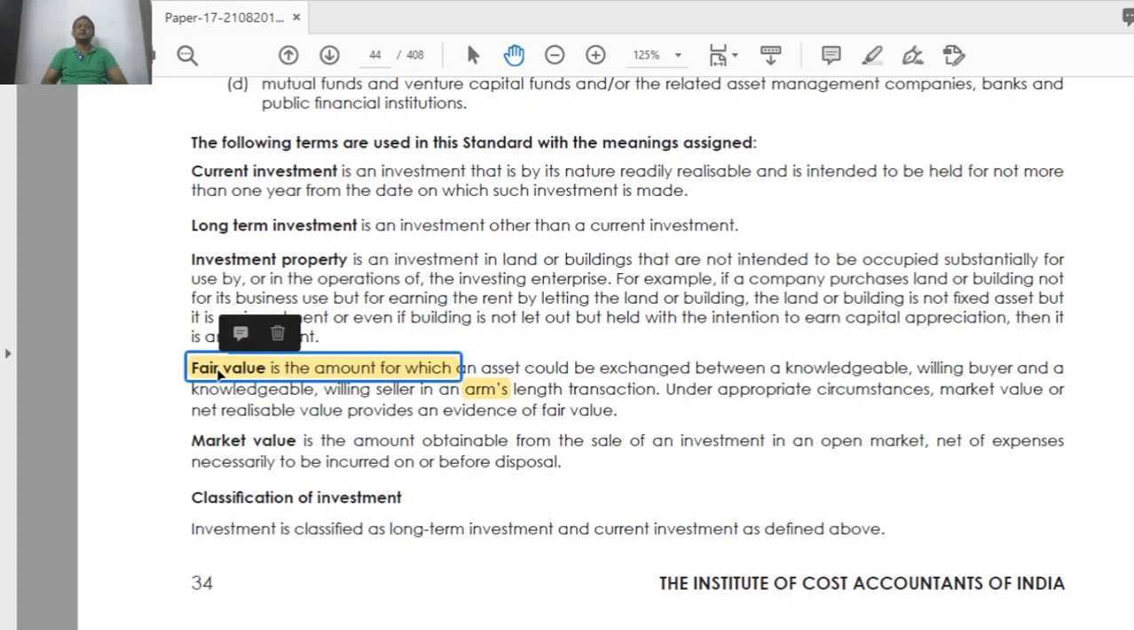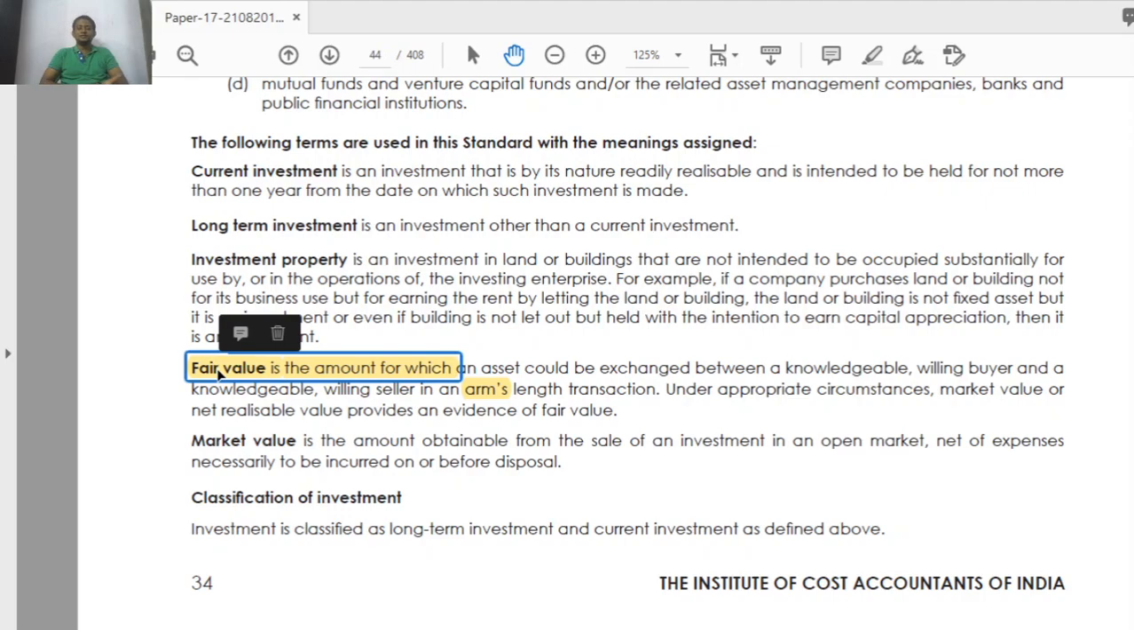What is fair value generally? The two willing parties, A and B, want to buy and sell a particular good. What is the price under the controlled regulated environment at which A can sell and B can buy that product? Okay, that is fair value. Generally, what is given here? Fair value is the amount for which an asset could be exchanged between a knowledgeable willing buyer and a knowledgeable willing seller in an arm's length transaction under appropriate circumstances. Market value or net realizable value provides an evidence of fair value.